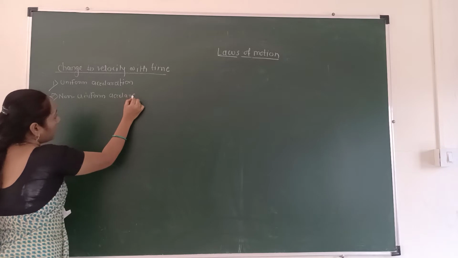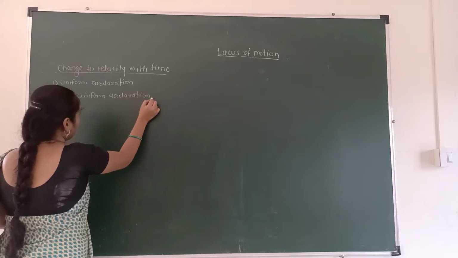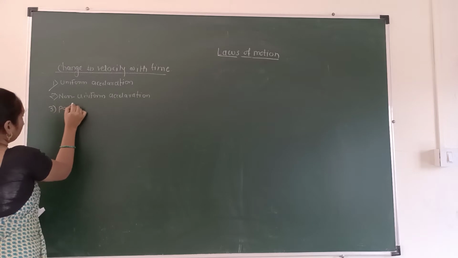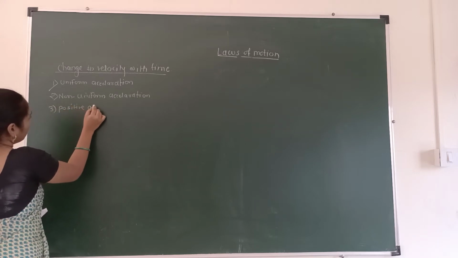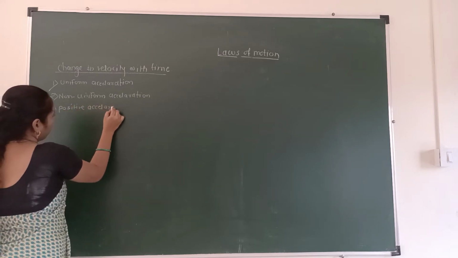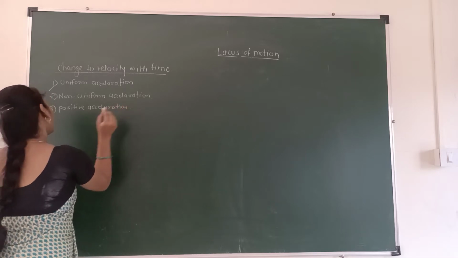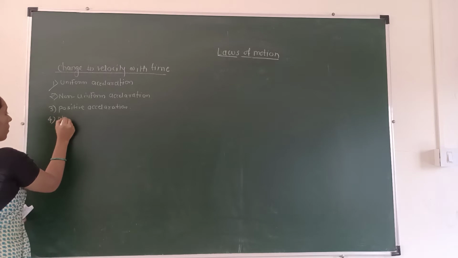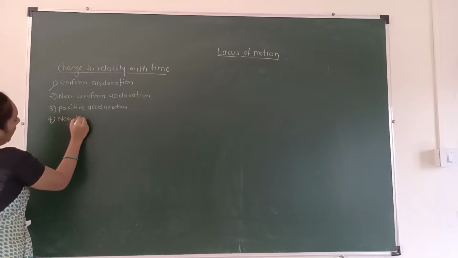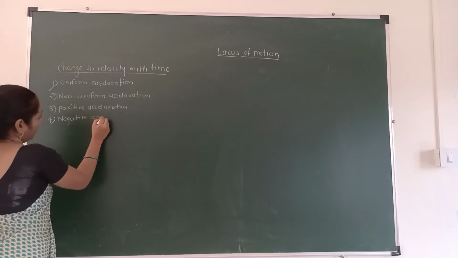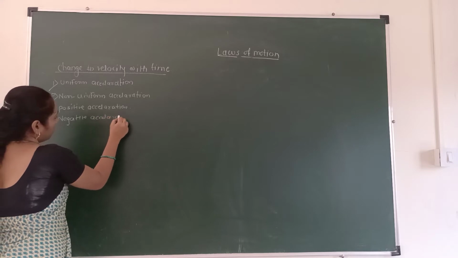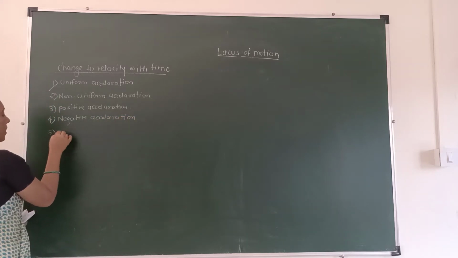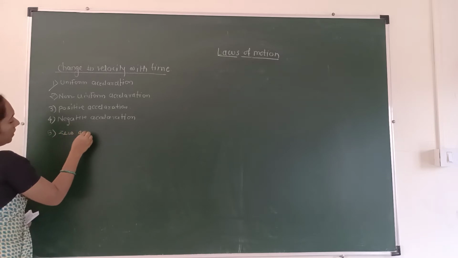Third one is the positive acceleration. Fourth one is the negative acceleration. And fifth one is the zero acceleration.